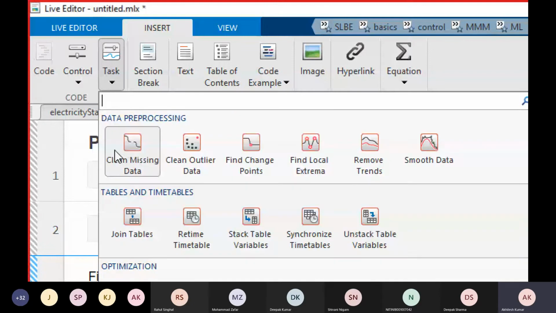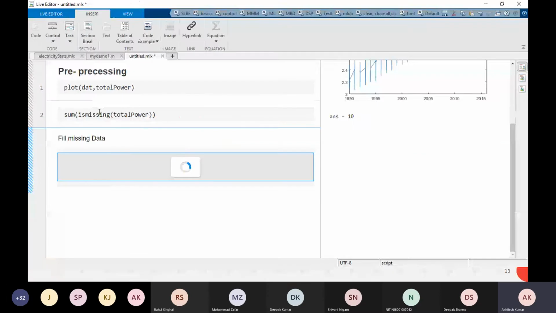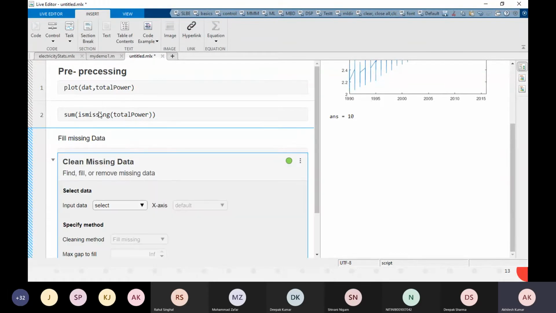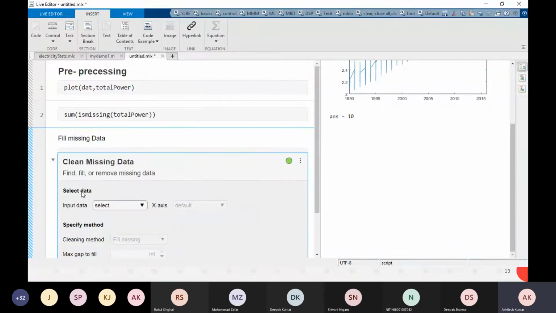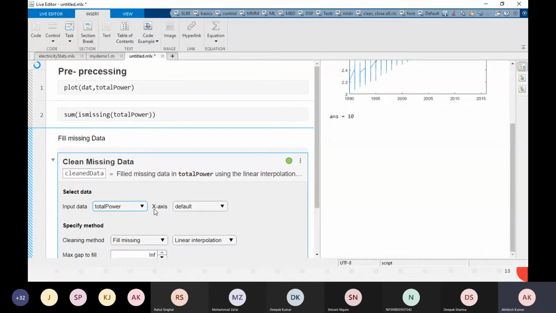So in our case, we have to clean missing data. Just I will select this, clean missing data. A template will be created here. And we don't have to write a code, just we'll use this. Okay. So this is a template to fill, find or remove missing data. Here you see it is written find, fill or remove, right? First of all, we have to select the variable. That is total power, right? I am going to select this.